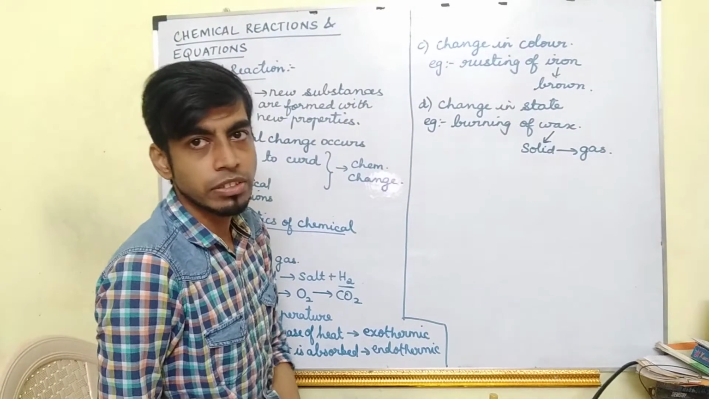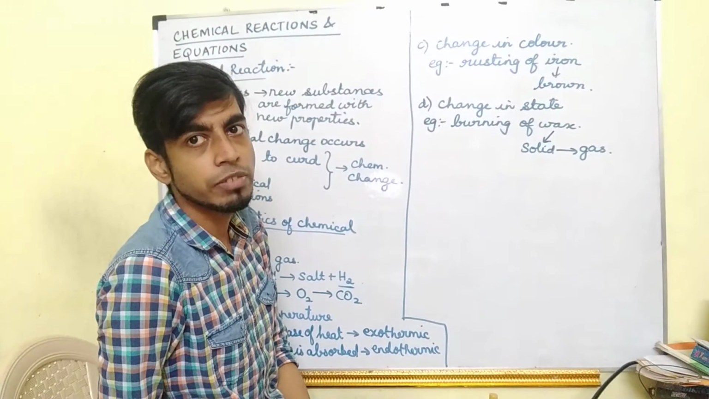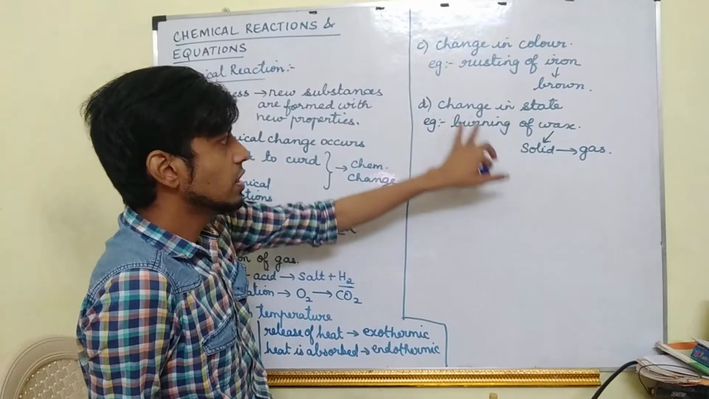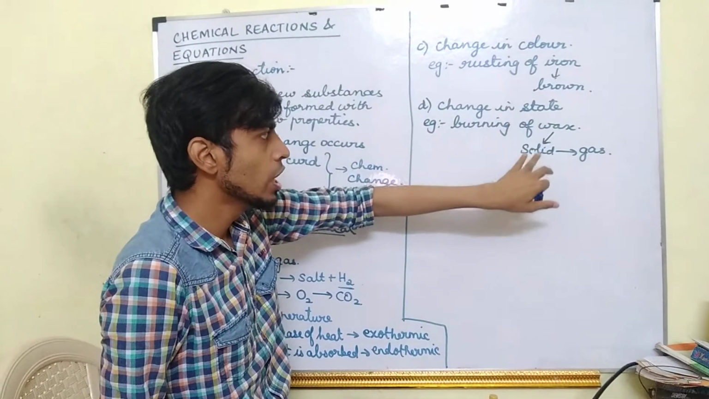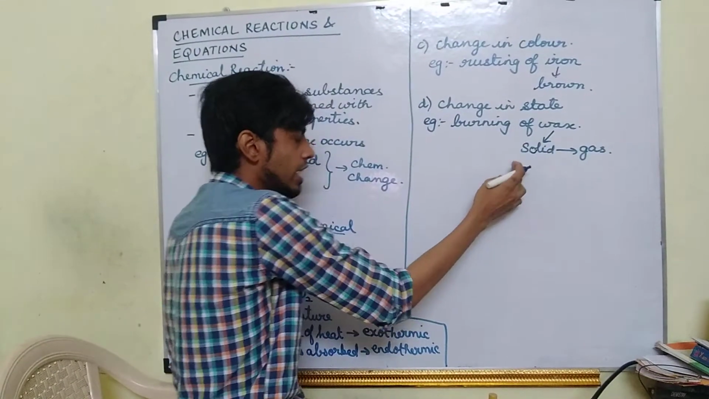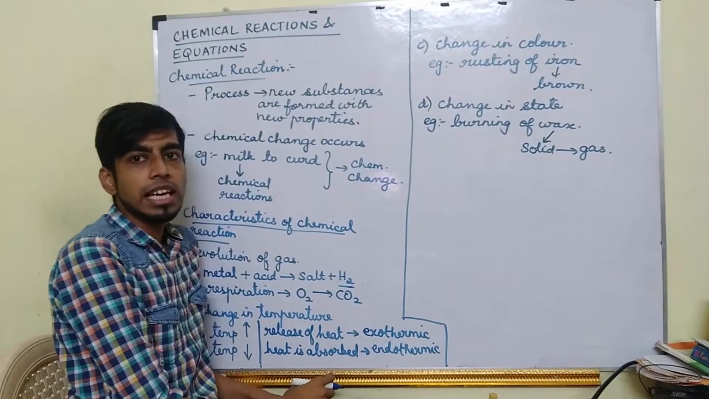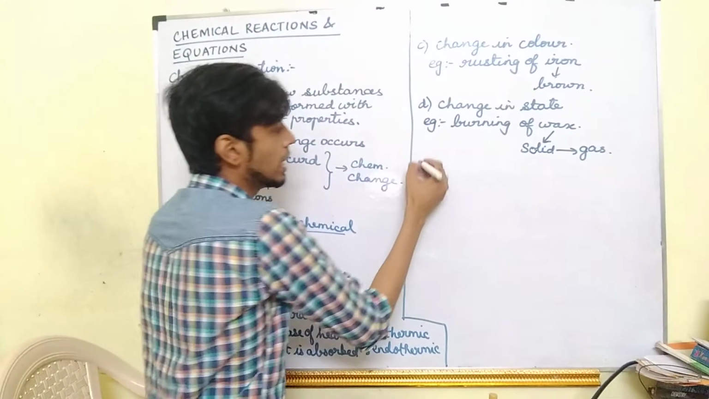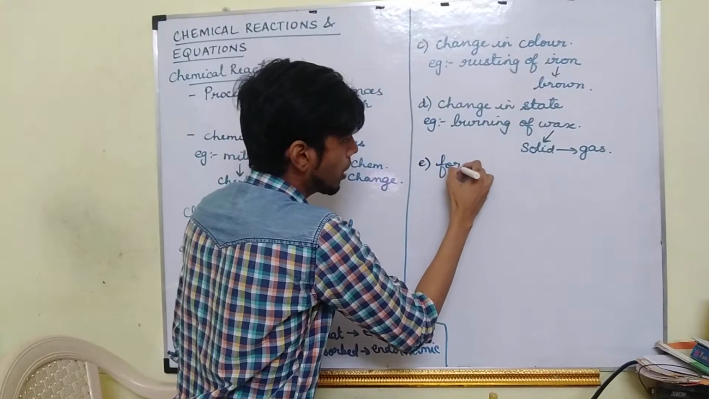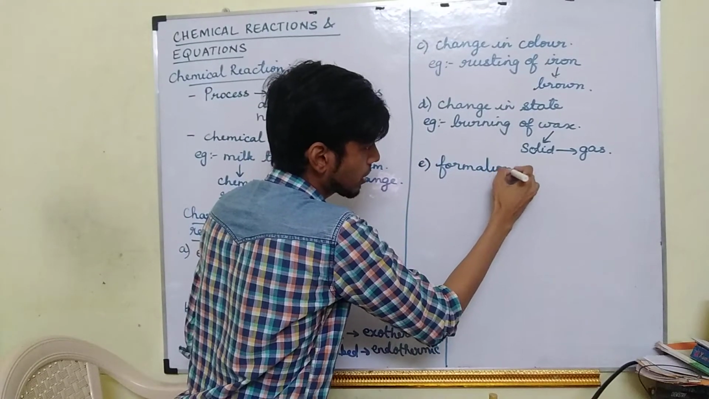The solid wax will change into gas. When you melt it, it will change into liquid, but when you burn, it will change into gas. So this is an example for change in state. Whenever there is a change in state, we can say that a chemical reaction has taken place. Okay, so the last one is formation of precipitate.